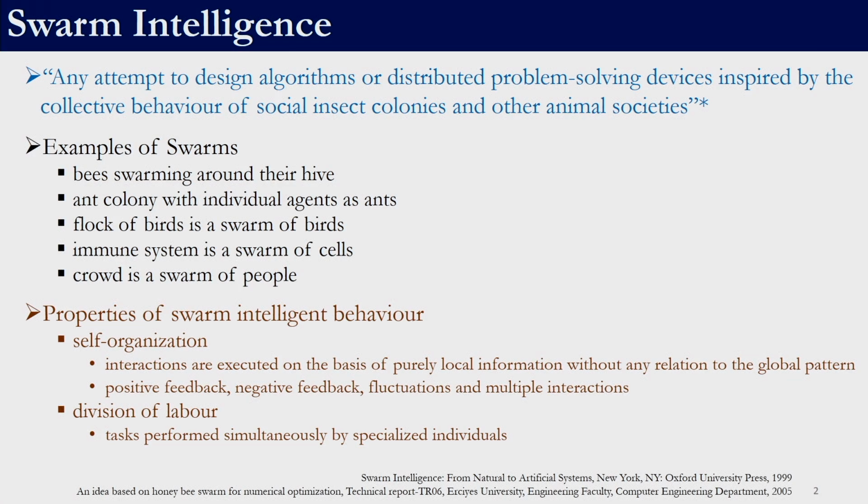The two important properties of swarm intelligent behavior are self-organization and division of labor. By self-organization, we mean that the interactions are executed on the basis of purely local information without any relation to the global pattern. Self-organization consists of positive feedback, negative feedback, fluctuations and multiple interactions. By division of labor, we mean that the tasks to be performed are performed simultaneously by specialized individuals. This is what constitutes swarm intelligence.